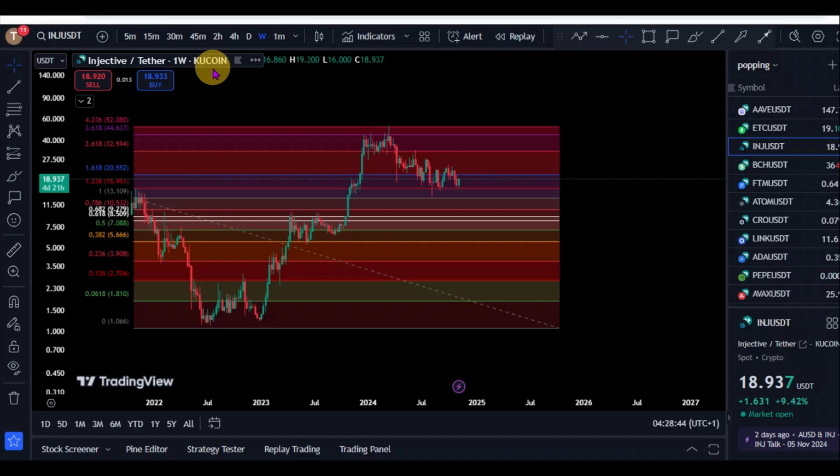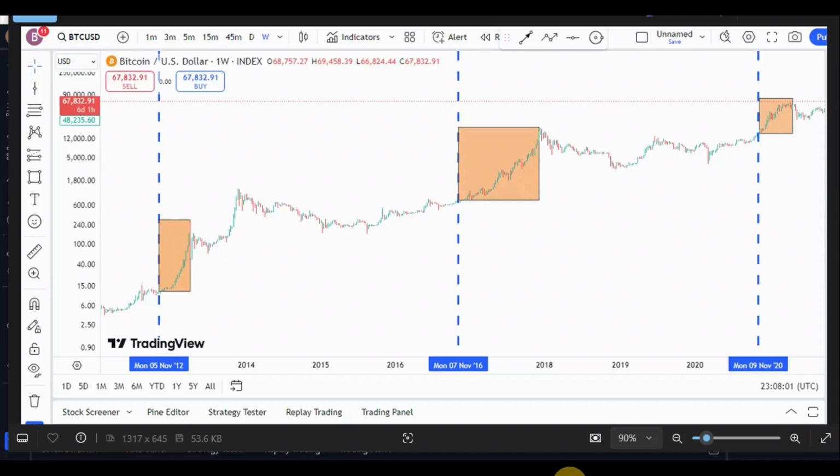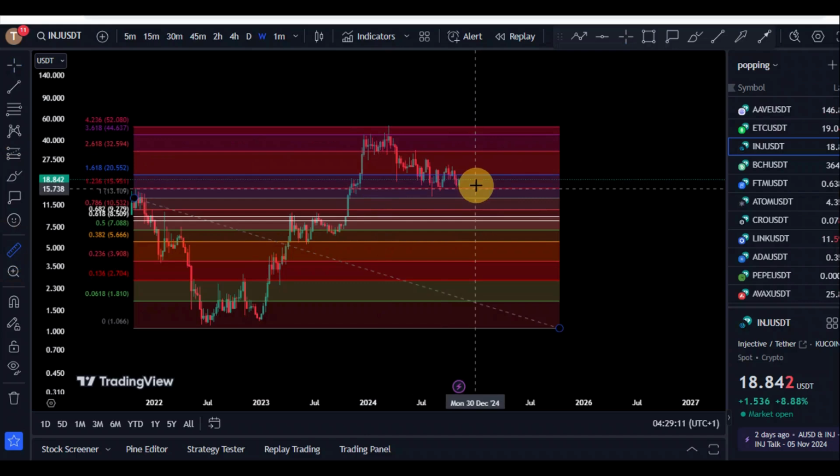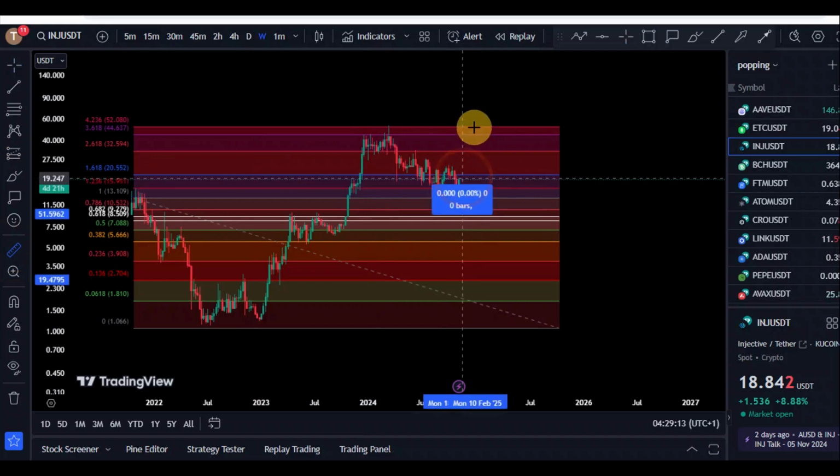And to get our post-election cycle theory and price prediction, remember we said, based on the theory, that after every election, we usually see a massive pump in the market. As you can see, after every election, we usually see another massive pump. All the last 3 elections for crypto have seen a massive pump to the upside, right? So if that is to happen right here for Injective Protocol, we are expecting Injective Protocol to see a push towards new all-time highs right here.